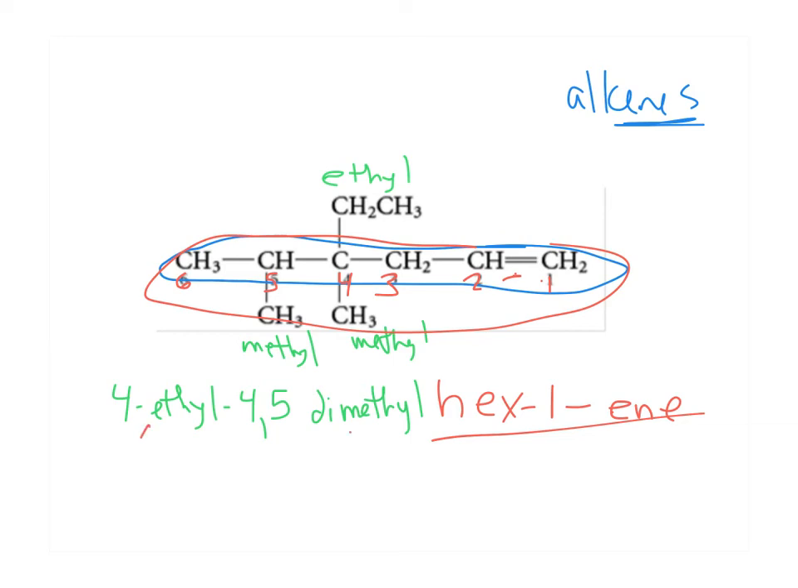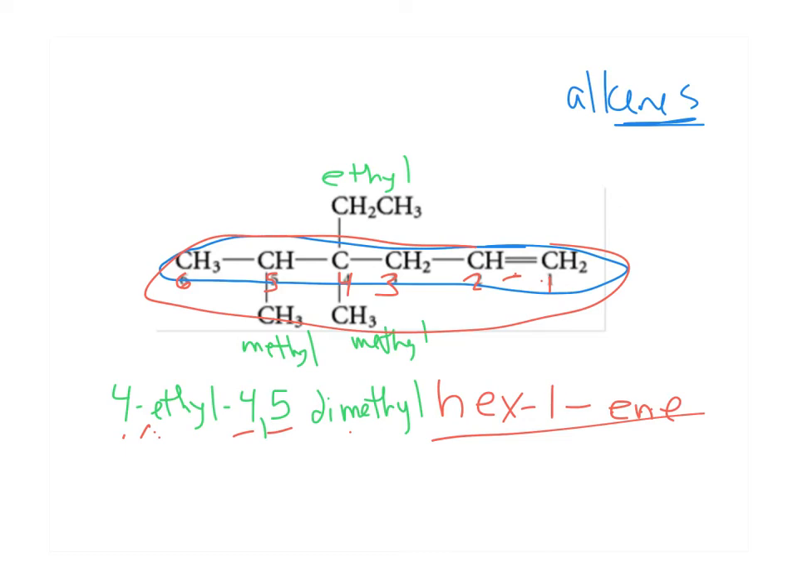Ethyl comes before methyl, so I start with ethyl. On the 4th carbon, I have an ethyl, and on the 4th and 5th carbon, I have methyl groups. That's why it's dimethyl. These are the alkenes. So we know it's an alkene because the ending is ene.